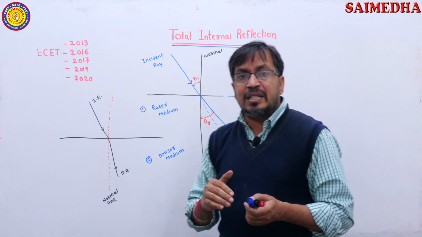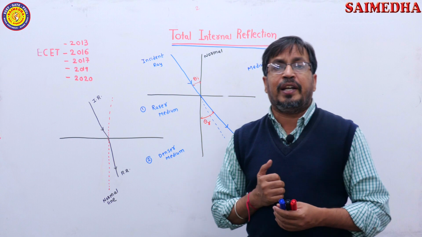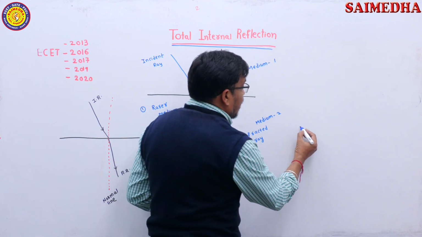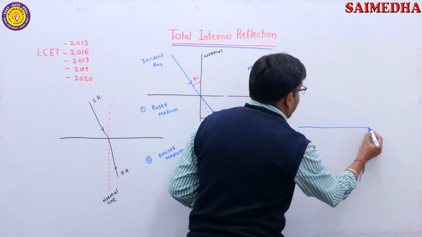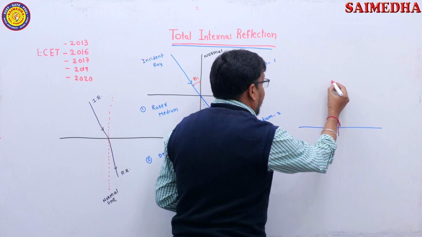Similarly, I am considering when light is traveling from denser medium to rarer medium. So here I am explaining, this is the plane, and here I am considering this is the normal line.